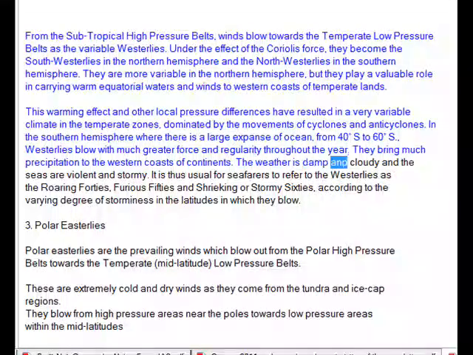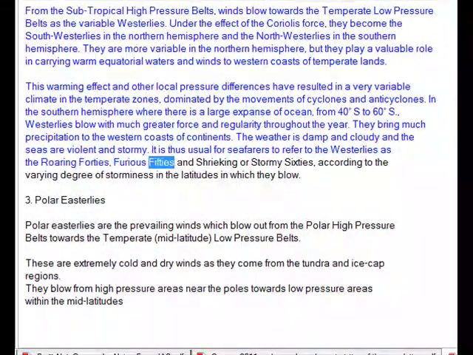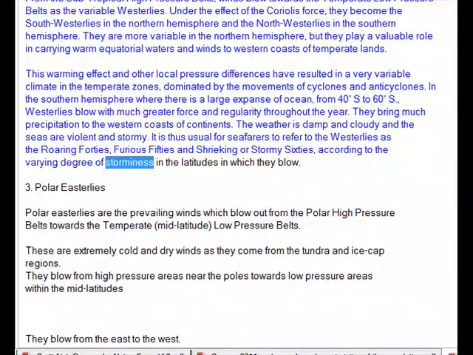The weather is damp and cloudy and the seas are violent and stormy. It is thus usual for seafarers to refer to the westerlies as the roaring 40s, furious 50s and shrieking or stormy 60s, according to the varying degree of storminess in the latitudes in which they blow.